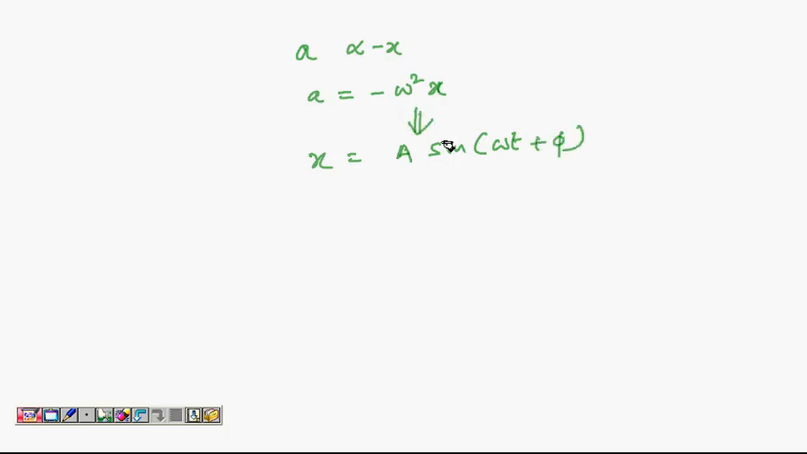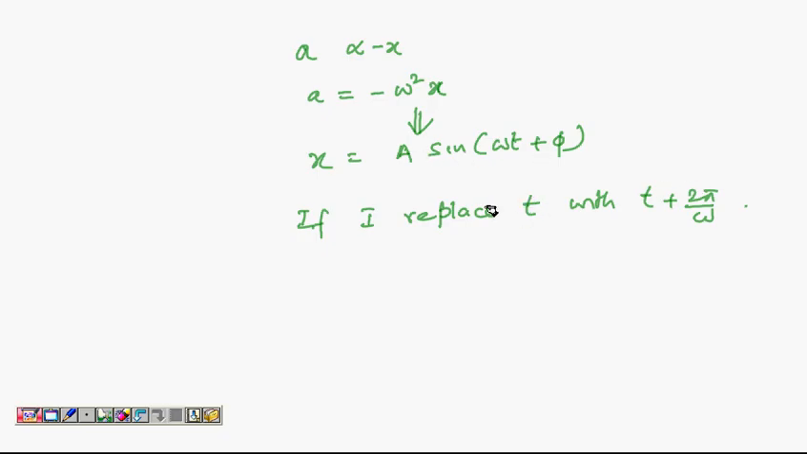Okay, we did integration twice, or you can also say we got it by guesswork. Anything is fine. Now let us see what happens if I replace t with t plus 2 pi by omega. So this equation is giving you the position, or x, at certain time t. Now I want to find what is the position at a time t plus 2 pi by omega seconds.